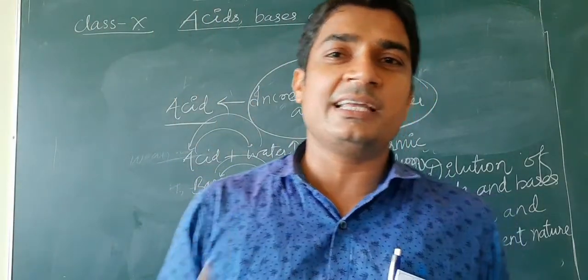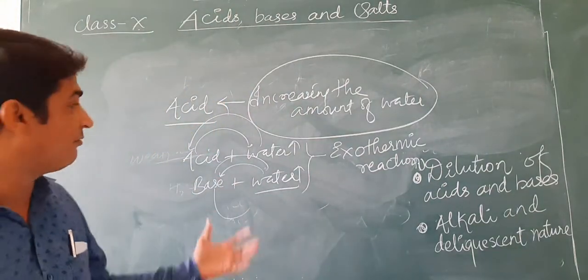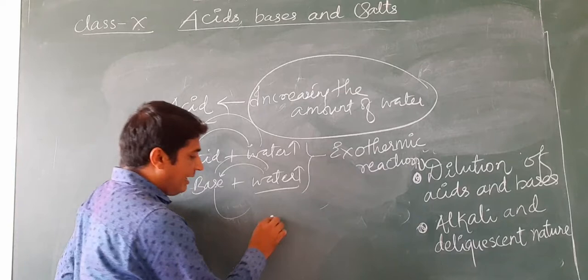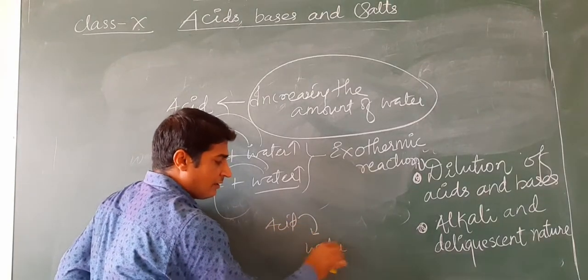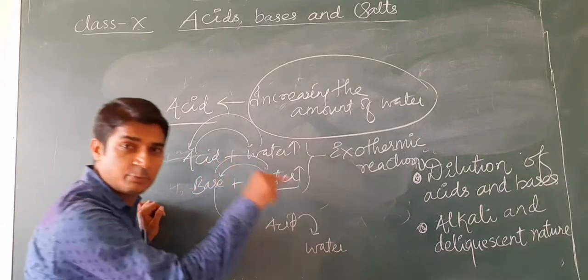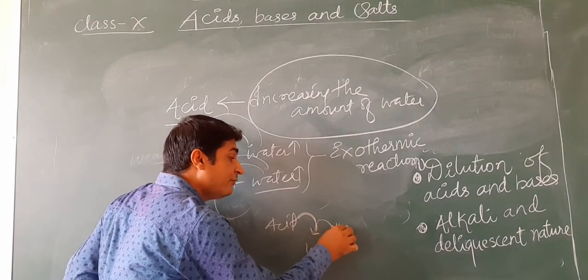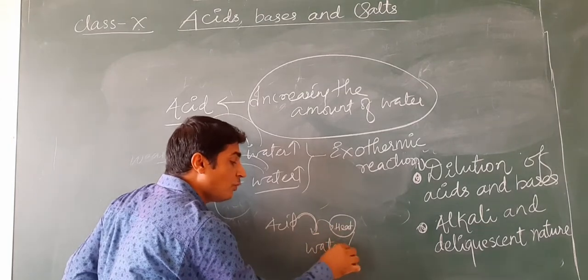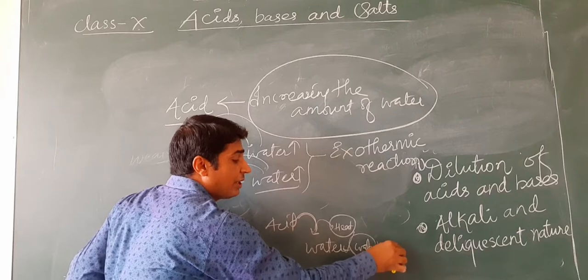If we mix in such a way, then it will not harm us. For example, if acid is poured into water, then the heat which is released is absorbed by the large number of water molecules.